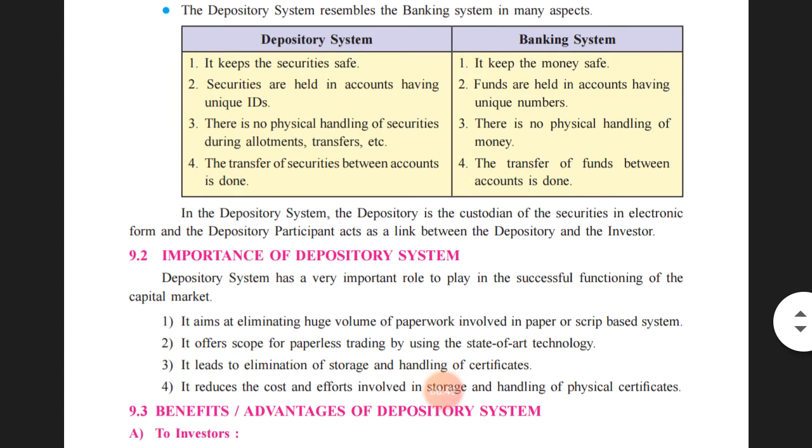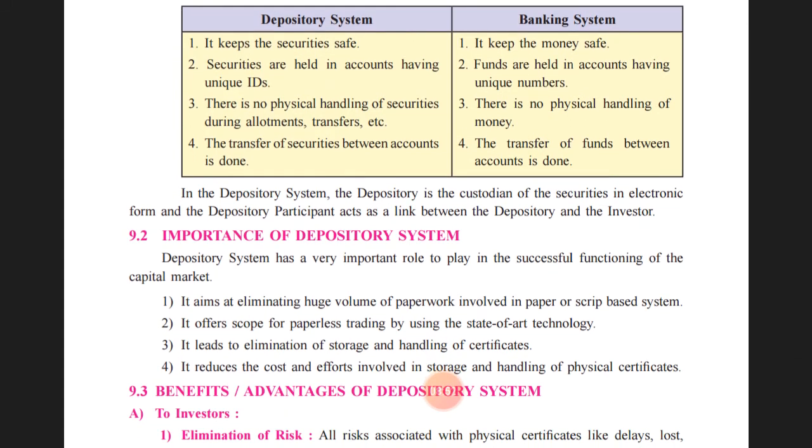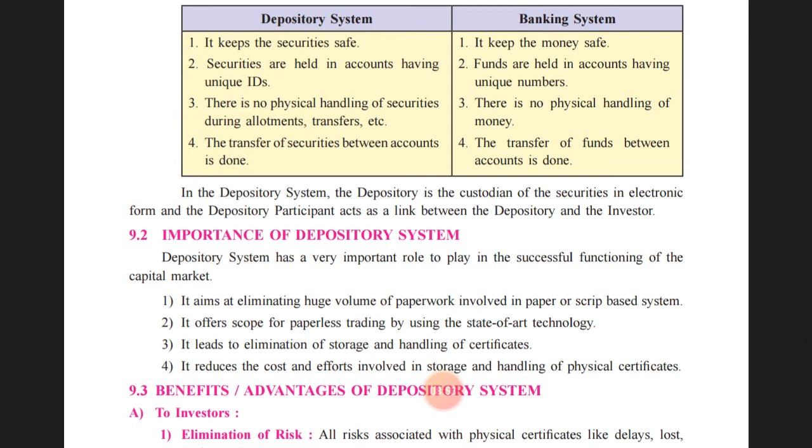In the depository system, the depository is a custodian of securities in electronic form. Securities are held in electronic form, and the depository is the custodian of those securities. The depository participant acts as a link between the depository and the investor. So the depository will have a person called the depository participant. He will be in between the depository and the investor, and he will make contact with the investor on behalf of the depository. Whatever instructions are there from the investor, he will pass on to the depository, and smooth settlement will take place.